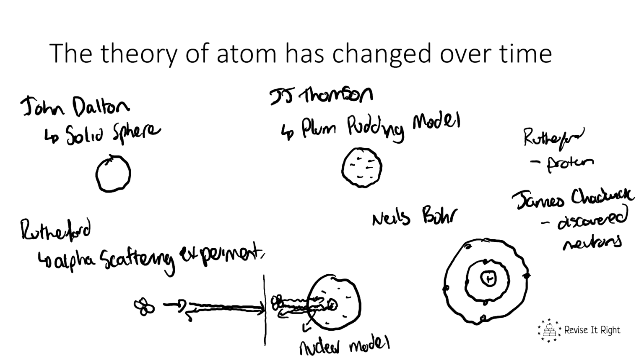So as you can see, there's lots of changes in how our ideas of the model of the atom have changed over time, and that really goes with everything in science, how ideas change all the time. It started off with just a solid sphere from John Dalton, then J.J. Thomson said, well, actually no, it's more like the plum pudding model. Rutherford did his alpha scattering experiment and developed the nuclear model. Niels Bohr came along and just added the energy levels, the energy shells. Then Rutherford discovered the proton, and then James Chadwick discovered the neutron. And then it led us to what we believe today to be the atom. So there's the history of the atom.